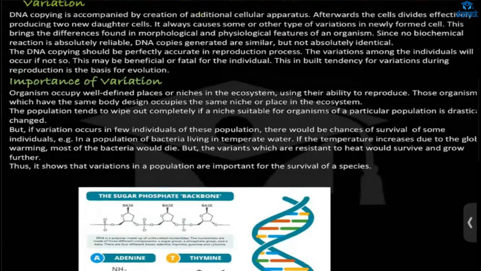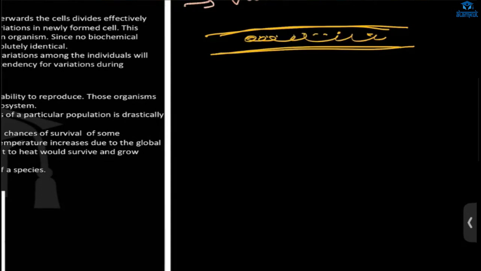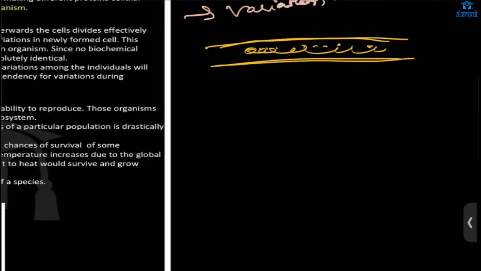Now, the importance of this variation. Why is it important? Suppose there are bacteria living in an area, and they are adapted to a particular temperature. What will happen if we increase the environment temperature? What will happen? All the bacteria will be dead.